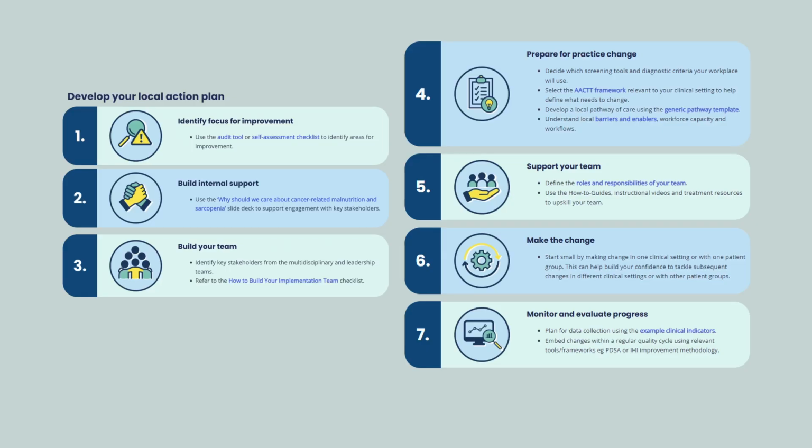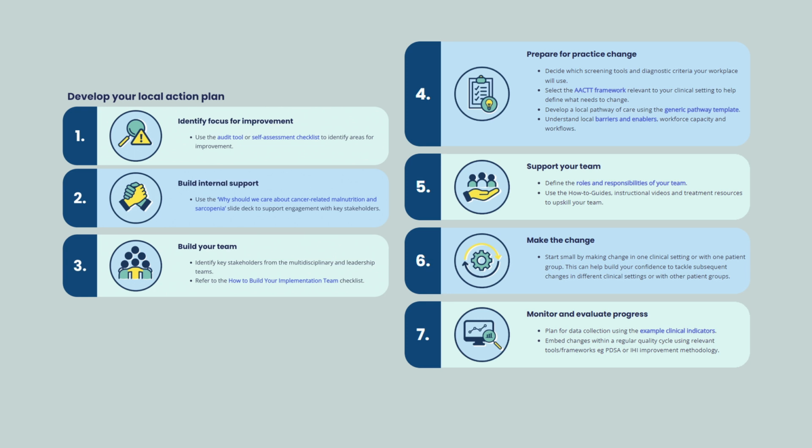We hope the toolkit helps you identify areas for improvement in your workplace, build your skills in identifying and managing cancer-related malnutrition and sarcopenia, and supports you to implement the position statement's evidence-based recommendations into practice, ultimately improving care for people with cancer. It's important to emphasise that putting the position statement recommendations into practice is a complex process. It requires engagement and support from within your organisation and a coordinated effort from the multidisciplinary team to develop a local action plan. In most cases, this is a multi-year process.